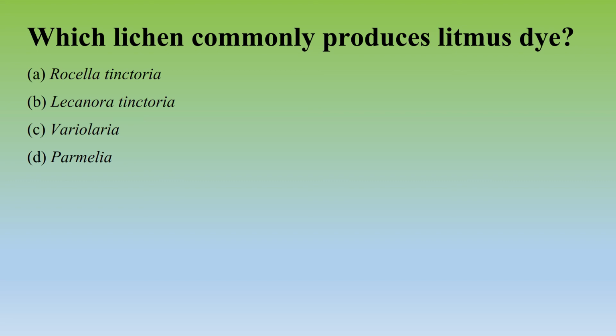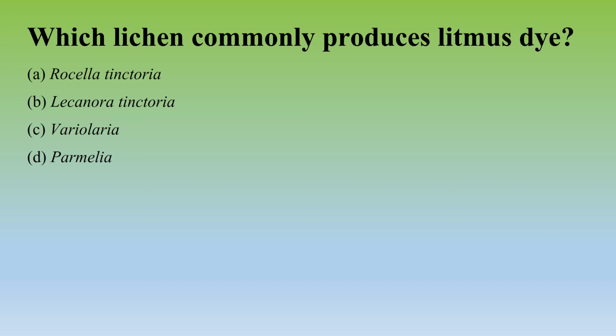Though Variola and Parmelia also produce litmus, Rochella and Lecanora are very common. After production of this dye, generally the dye is soaked on paper, and that is used as litmus paper. But this dye can also be stored in powdered form, and it is actually obtained from orcinol by ammonia fermentation, and by ammonia fermentation orcinol is converted to orcein, which is again converted to orchil.